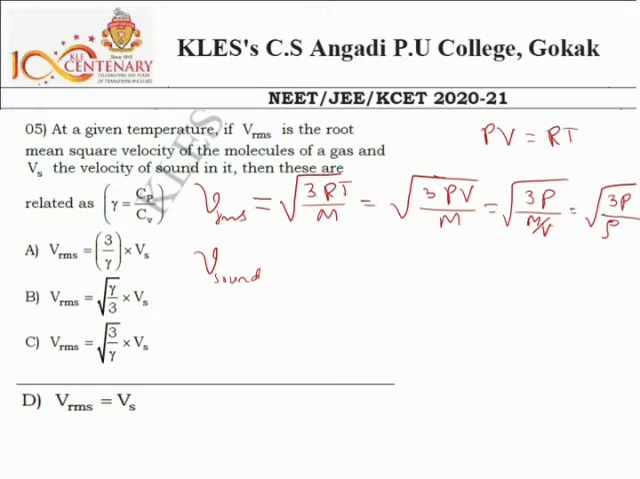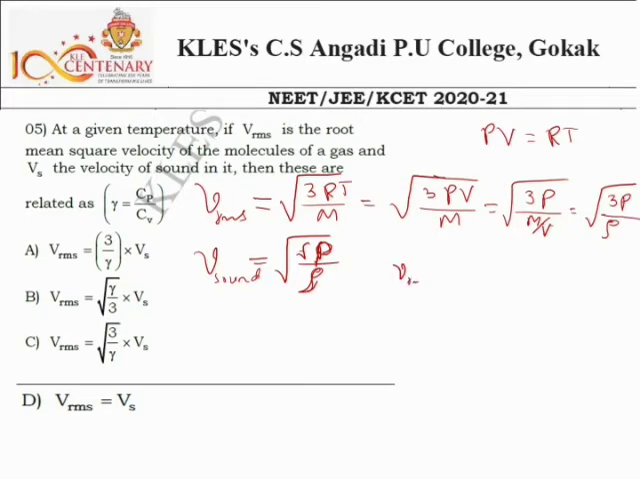And next we know the expression for velocity of sound in a medium. So V is equal to root of gamma into P, pressure, divided by rho, the density. Okay, this is the pressure, this is the density.